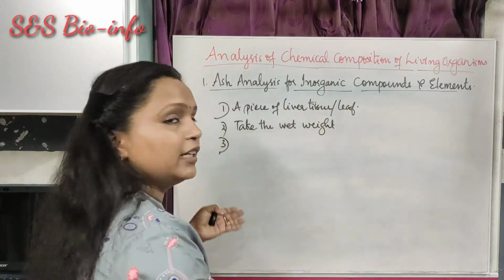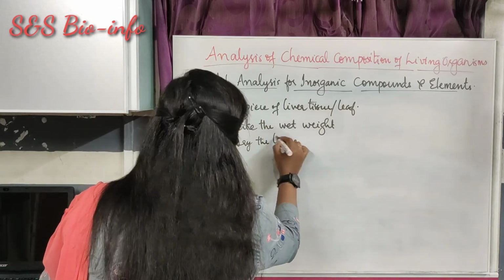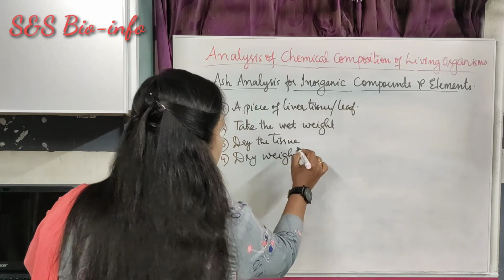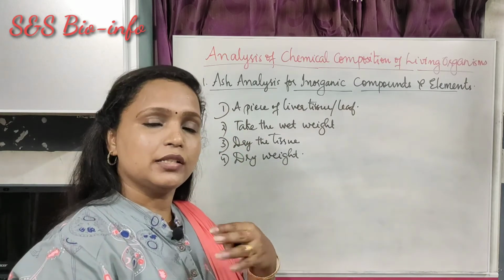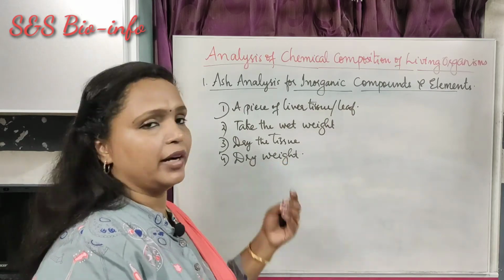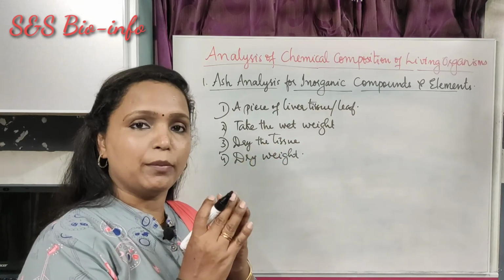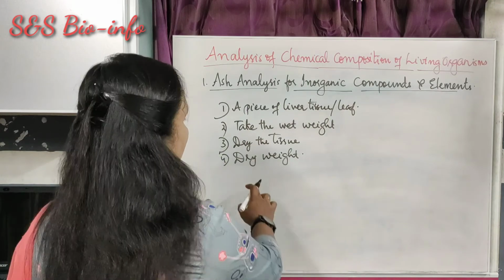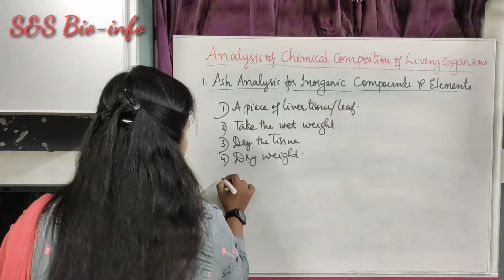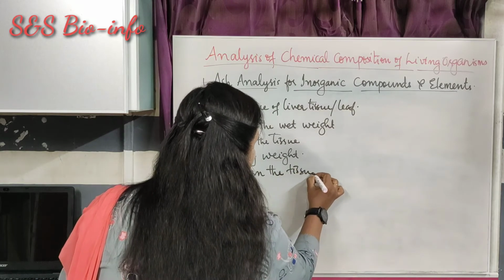Then next step, dry the tissue. Then we need to take the dry weight. Dry weight means that when the tissue dries, the water gets evaporated so that it does not contain water molecules, so that we can take a dry weight. So the difference between the wet weight and dry weight gives the exact amount of water in the tissue. After taking the dry weight, we need to burn the tissue. So next step, burn the tissue.